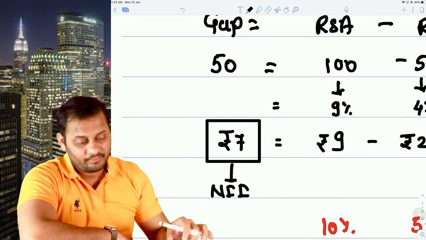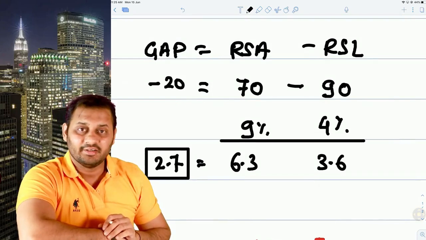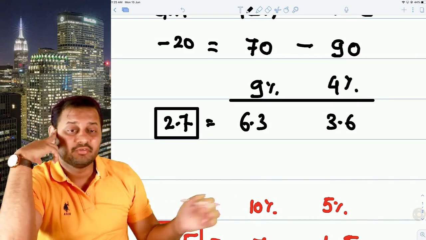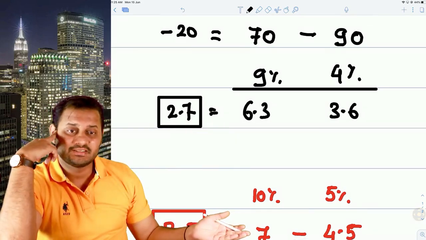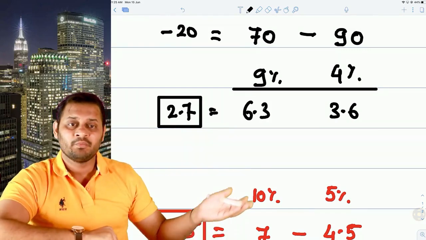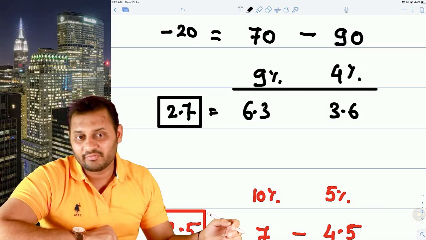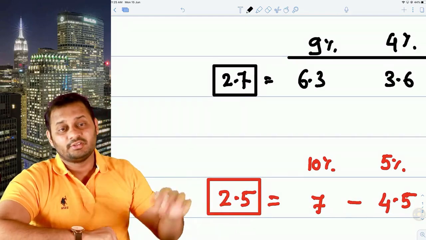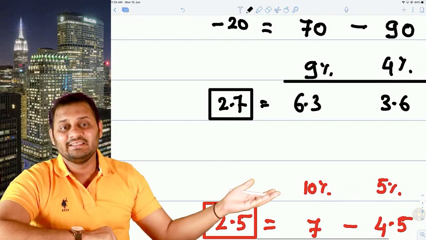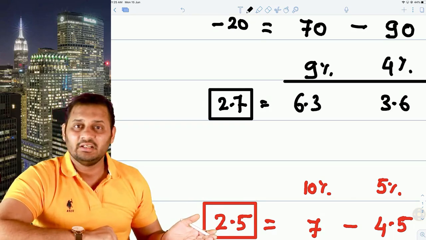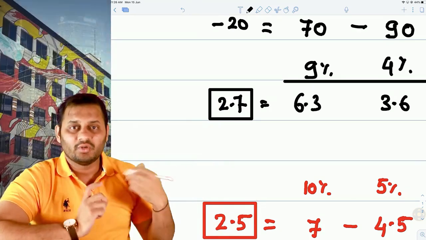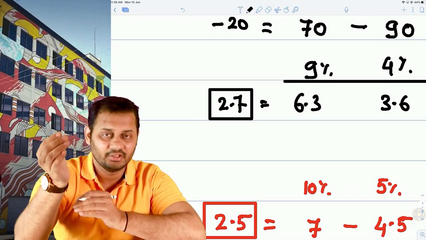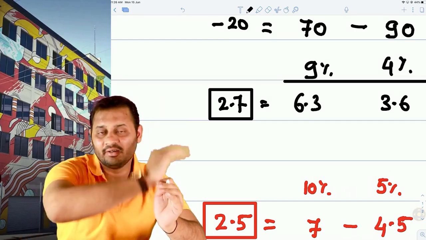This is the reason. But in case the gap is negative and the interest rate increases, what happens in that case? If the interest rate increases from 9 to 10 and 4 to 5, what will happen? On 70 you will be receiving 10%, that is 7 rupees. On 90 you will be paying 5%, that is 4.5, and the net interest income will be 2.5. And because the gap was negative, you can see an increase in interest rate has resulted in a decrease in net interest income. So ultimately, positive gap, increase in interest rate, increase in income. Negative gap, increase in interest rate, decrease in income.